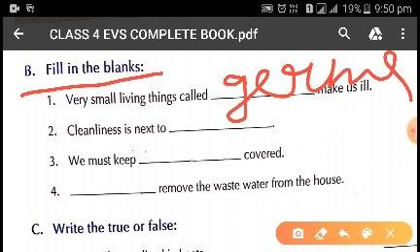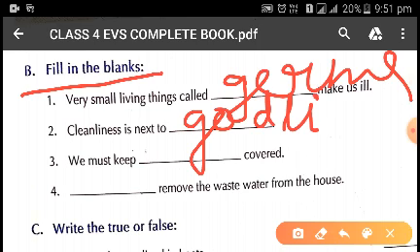Now next one is cleanliness is next to dash. As we said, cleanliness is the way to godliness. If you keep your house and surroundings clean, you are close to God, or you have made a way to God. So you will write here godliness, G-O-D-L-I-N-E-S-S, godliness.